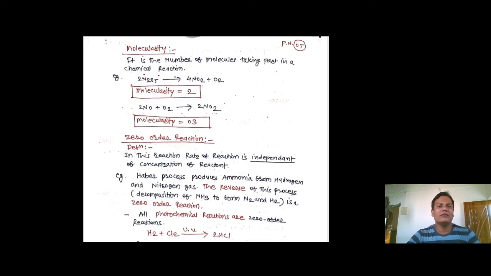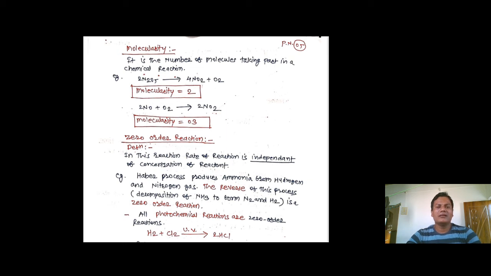What is the molecularity? It is the number of molecules taking part in a chemical reaction. A simple reaction is given, 2N2O5, it is giving 4NO2 plus 1 molecule of O2. So 2 N2O5 molecules are taking part in a reaction, so molecularity is 2. In the below example, 2NO plus O2, it is giving 2NO2. So 2 molecules of NO and 1 molecule of O2 are taking part in a reaction. So molecularity is 3. Now we will define zero order reaction.